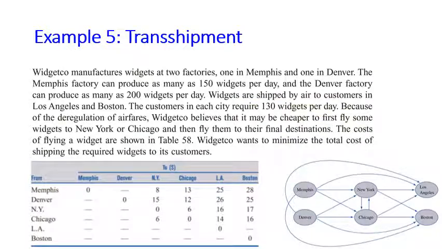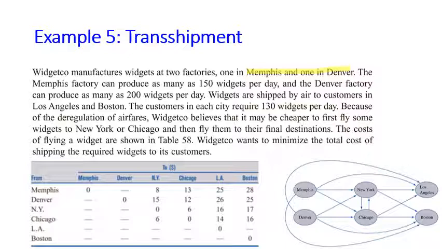Now let's see an example. Week7.3 manufactures widgets at 2 factories, one in Memphis and one in Denver. The Memphis factory can produce up to 150 widgets per day. The Denver factory can produce up to 200 widgets per day. Widgets are shipped by air to customers in Los Angeles and Boston. The customers in each city require 130 widgets per day.